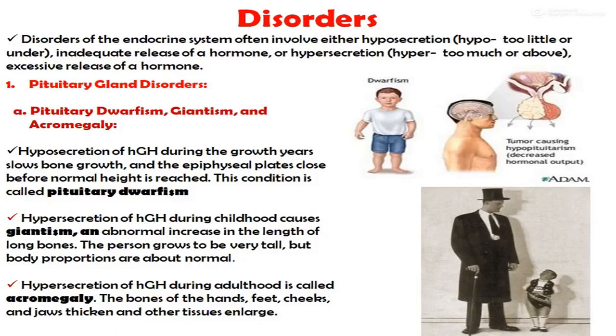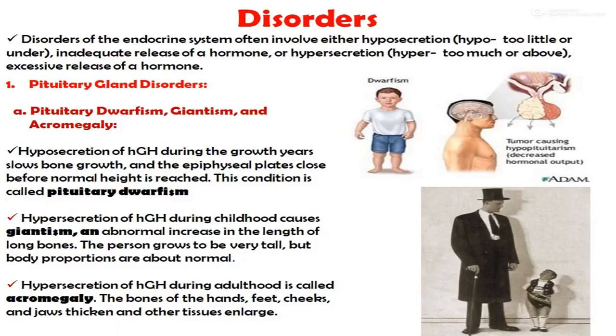It means the hyposecretion of human growth hormone during the growth years slows bone growth, and the epiphyseal plates close before normal height is reached. This condition is called pituitary dwarfism.